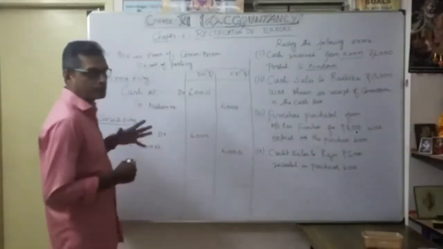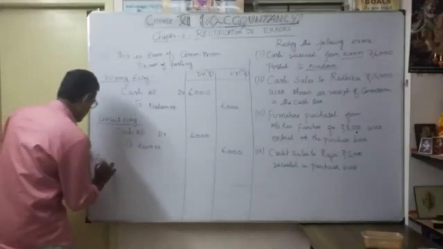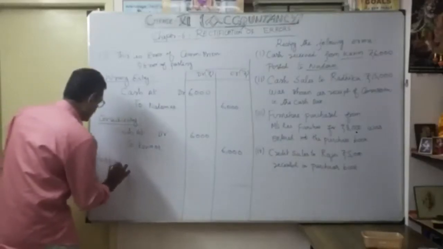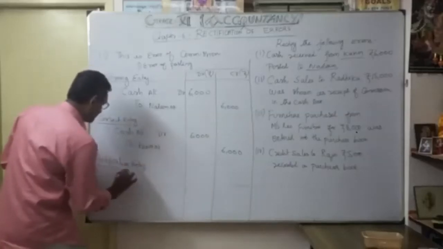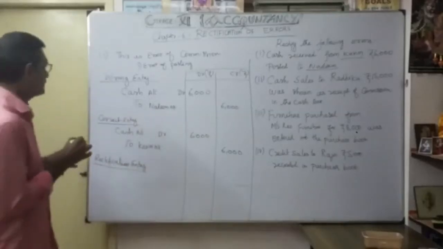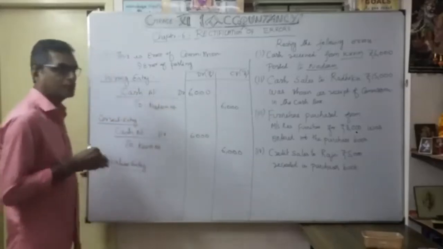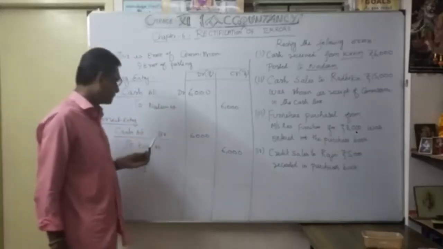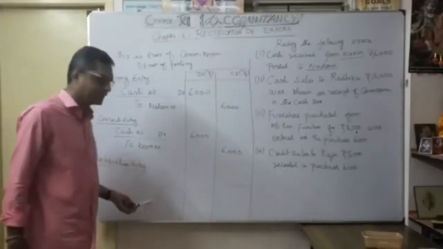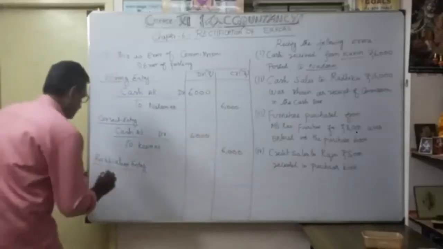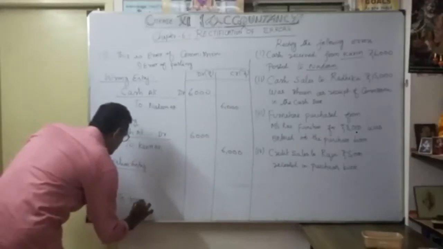So now, what is the rectification entry? The only problem here is that instead of Karim, they entered Nadeem. Whatever should be credited to Karim's account, we mention Karim.